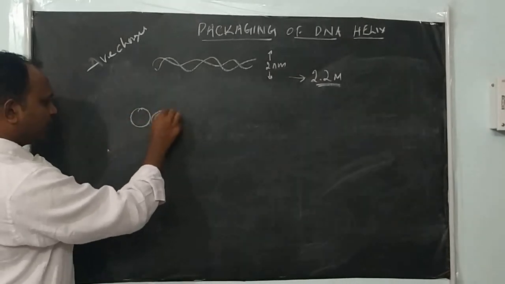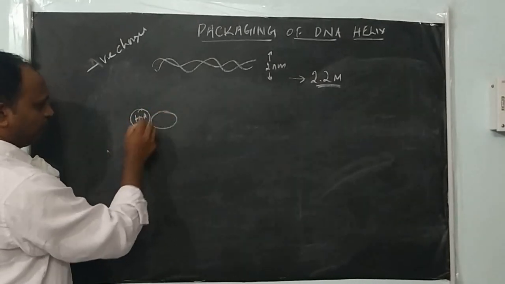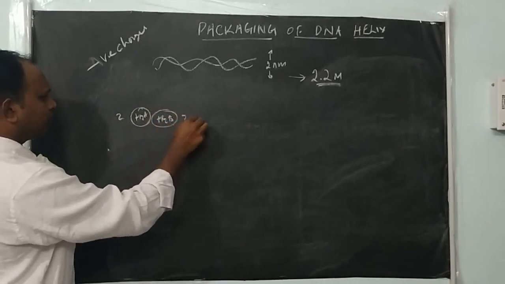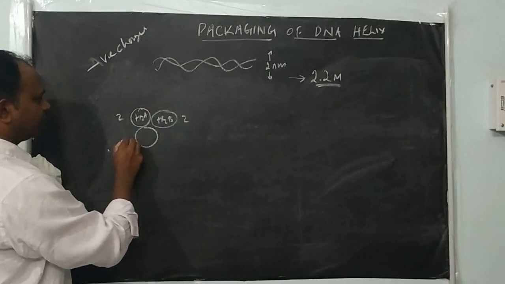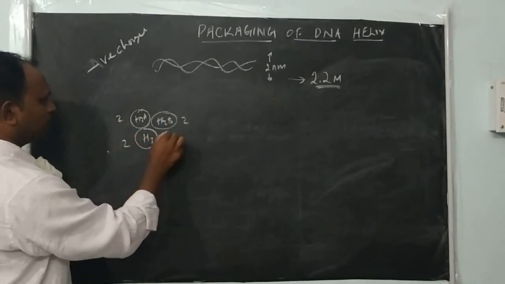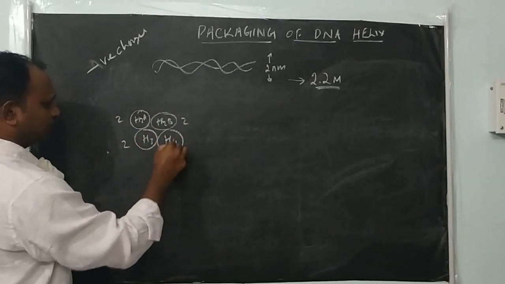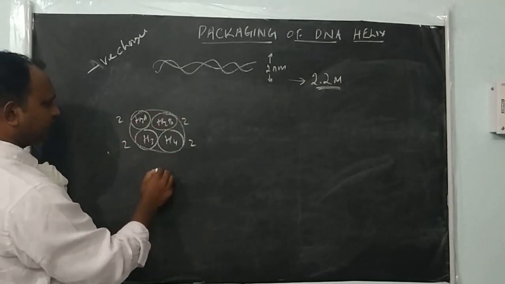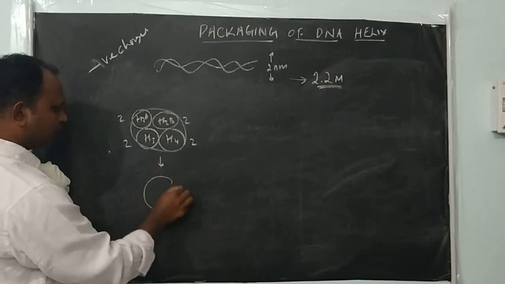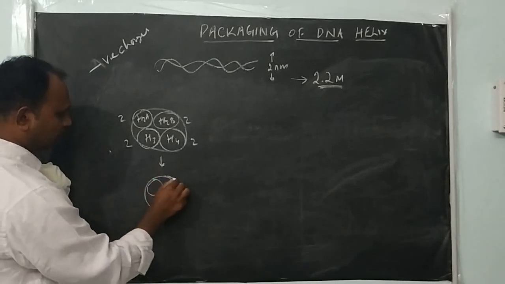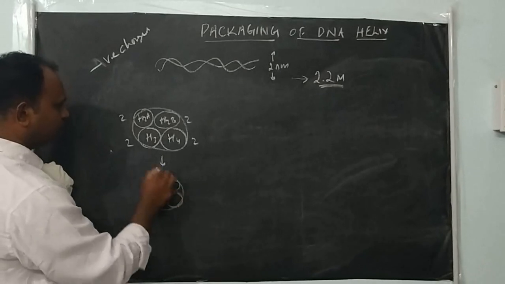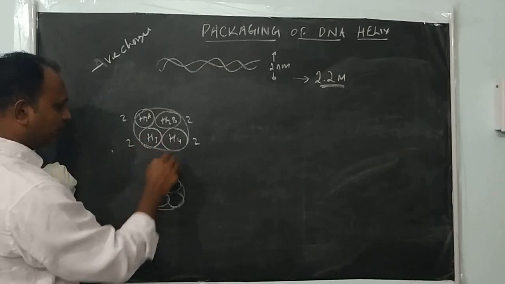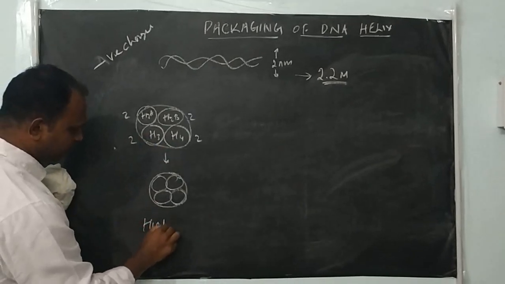Two H2A, two H2B, two H3 and two H4, totally 8 proteins, combine together and form one histone octamer.